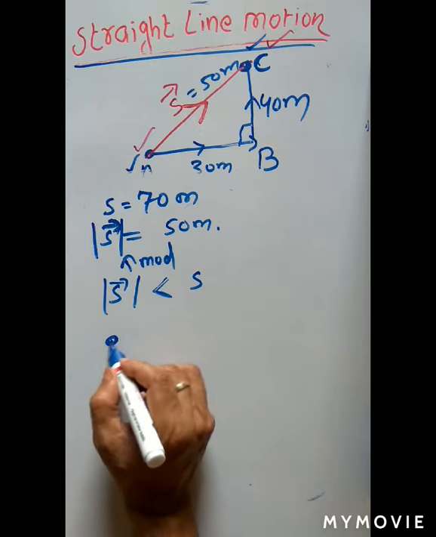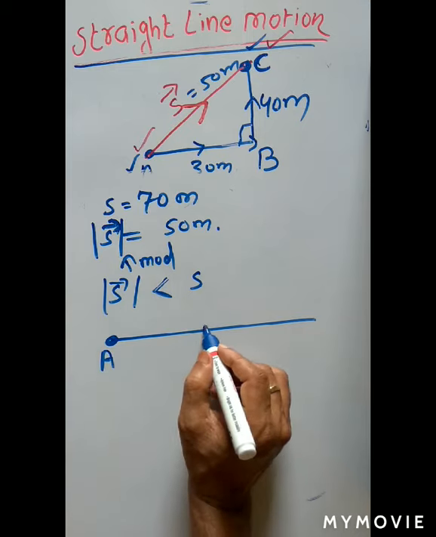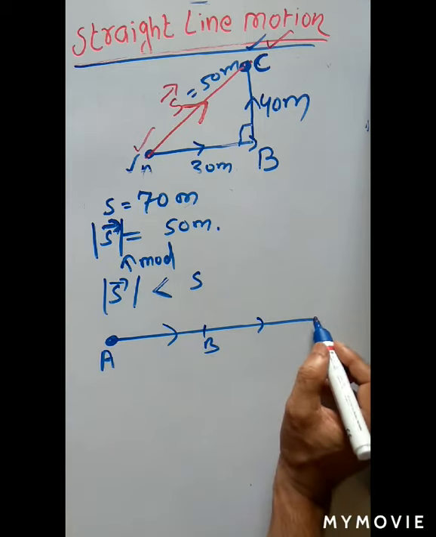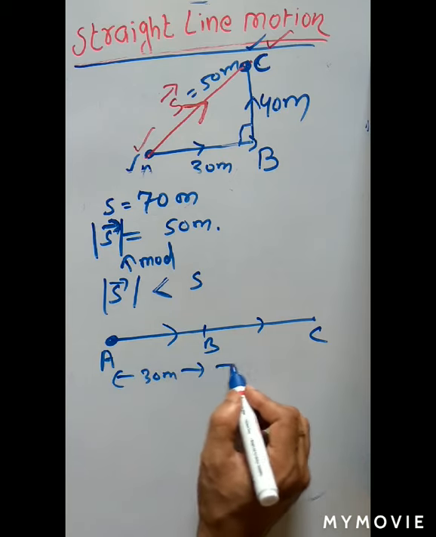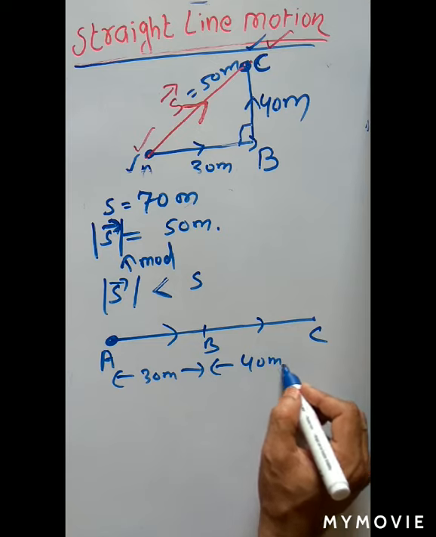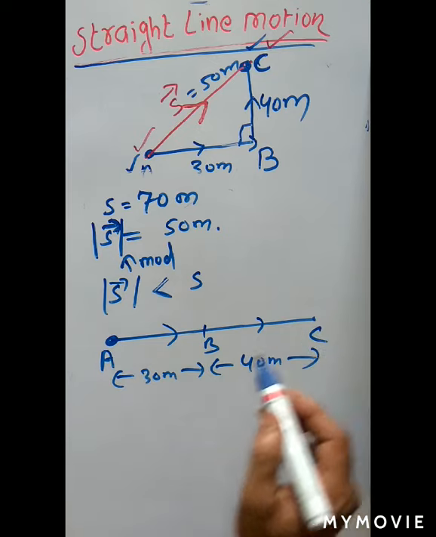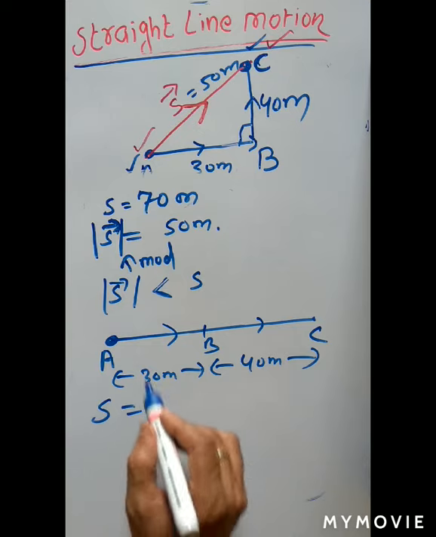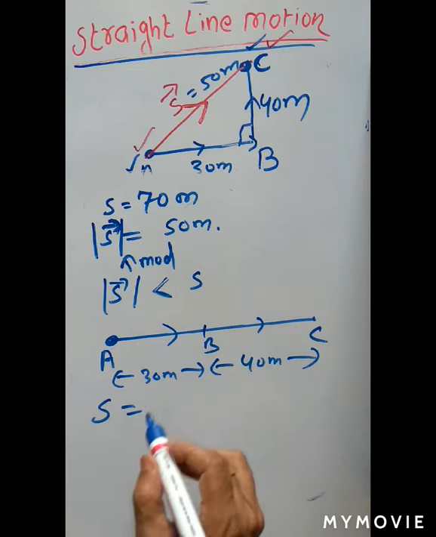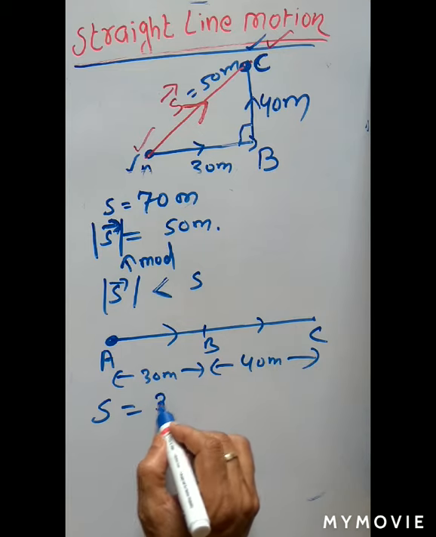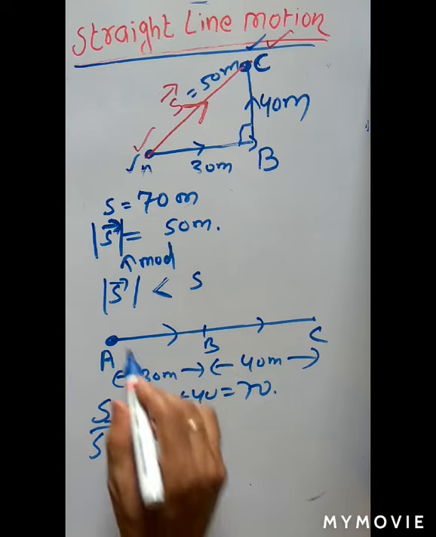Suppose a man moves along this path. Let us say this is the starting point A, this is B, and again he reaches C. So A to B is 30 meter, B to C is 40 meter. The initial point is A, the final point is C. What is the distance covered in this motion? First he has to cover A to B, then B to C. Distance is nothing but the actual path covered by the body, so here it is 70 meter. And what is the displacement in this case?